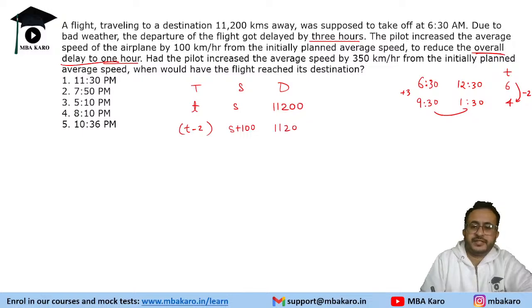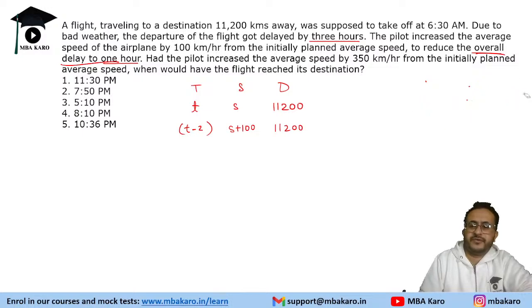And the distance is again 11,200. Now, in such questions, we can solve it two ways. One is we will make quadratic equations and solve. So the first equation will be s into t is 11,200.